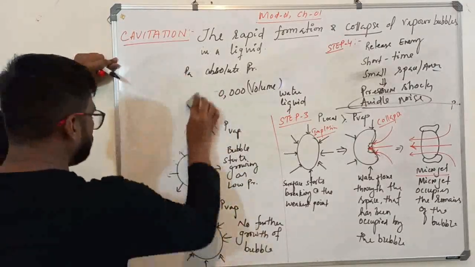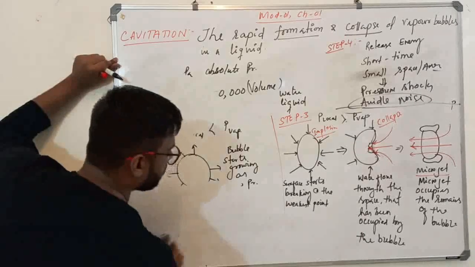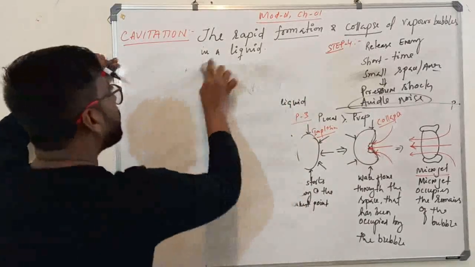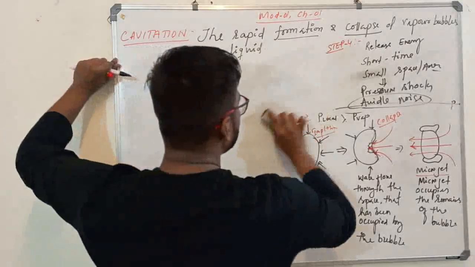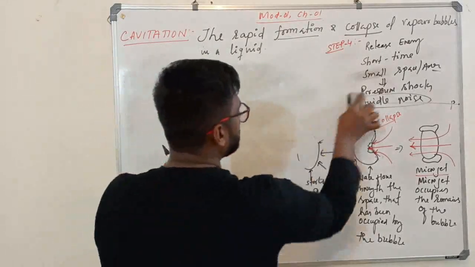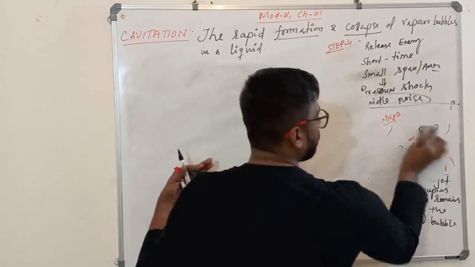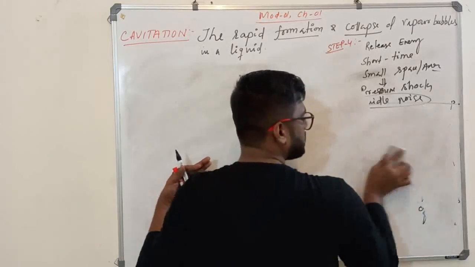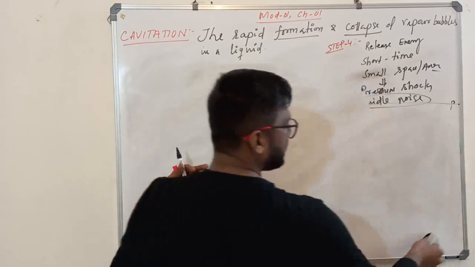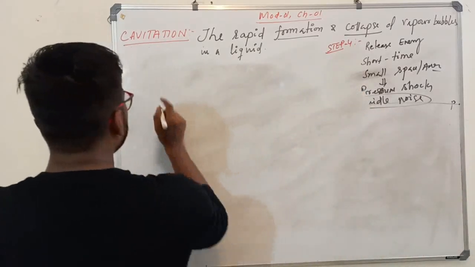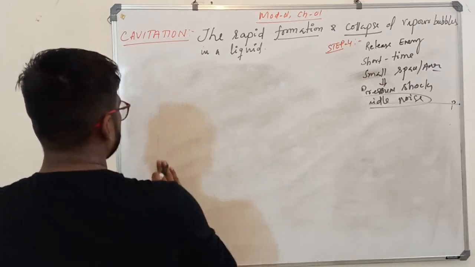So you have now clearly understood what cavitation is and how cavitation occurs. Now we'll see, if cavitation occurs, what will be its consequences. Just imagine the microjet which is formed will come near a surface.